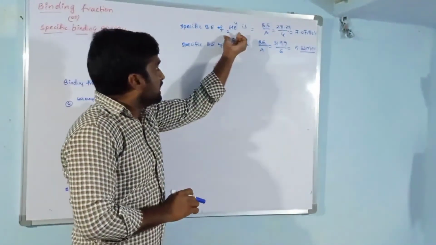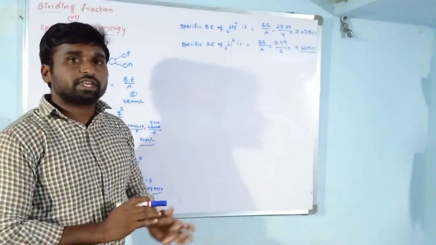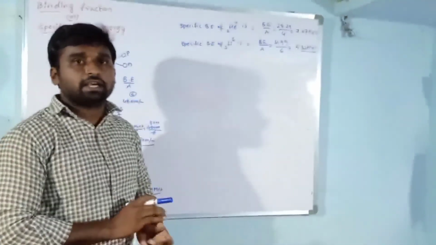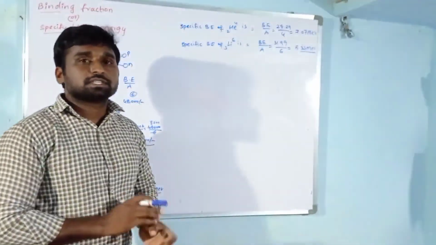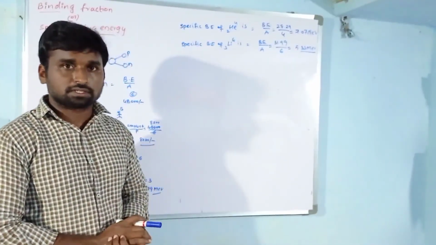The helium nucleus has the highest specific binding energy, so we can decide which one is more stable. The helium nucleus has more stability than the lithium nucleus. That means specific binding energy decides the stability of the nucleus.